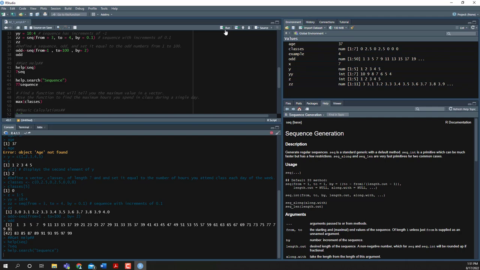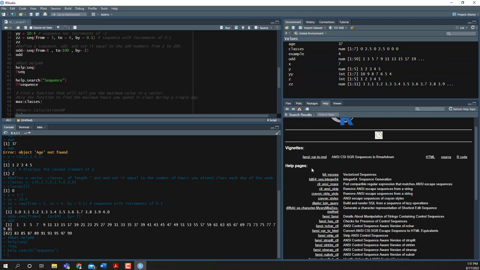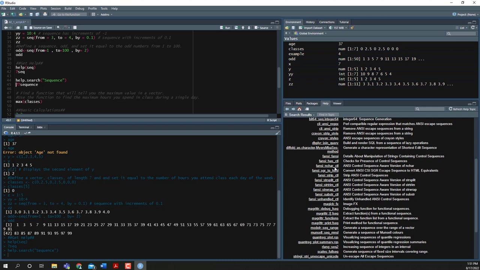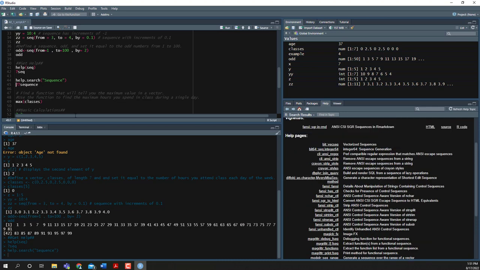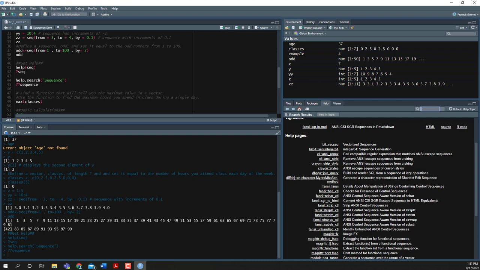What this will do is it will bring up a whole list of functions that may or may not be what I'm looking for. And then we could also do that using the double question marks and sequence. It will pull up the same thing.